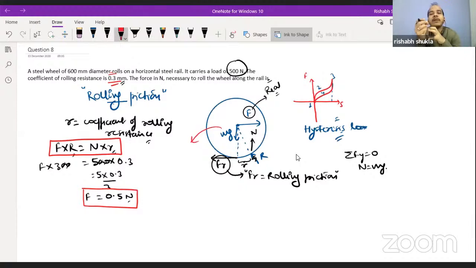So overall, one model is framed which will help you understand that the system is not accelerating; it is moving with a constant linear velocity. But for that also, some force F is required. How to calculate that F? With the help of equations of equilibrium. Clear? Is it clear, everyone? All these points are clear to you or not?